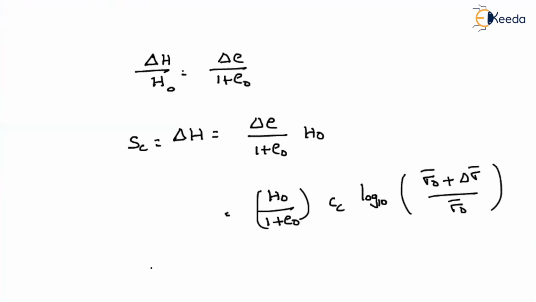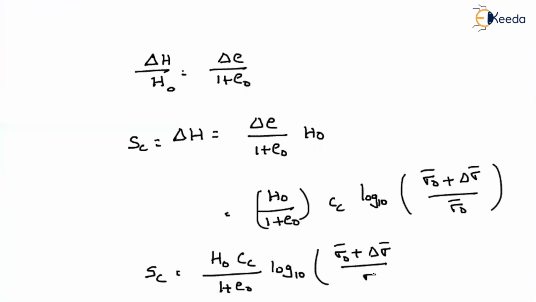So if I simply write this equation, the consolidation settlement is nothing but H naught into Cc divided by 1 plus e naught into log 10 of sigma naught plus change in effective stress to the initial overburden pressure. So by using this relation, we can find out the consolidation settlement. If you understand this equation, H naught is the height of the clay layer and e naught is the initial void ratio, and the compression index we can find out by using the liquid limit.